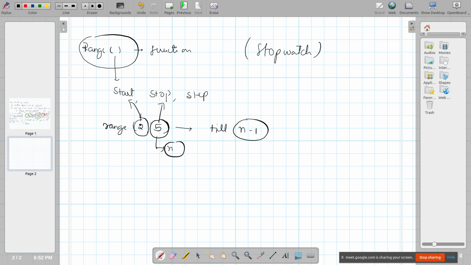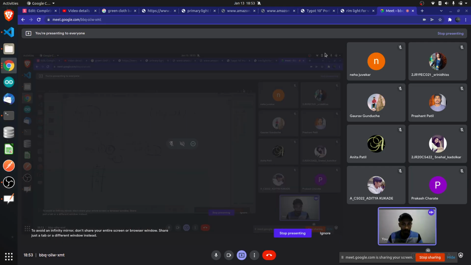So if you are telling it to start a stopwatch from 2 till 5, you know how the stopwatch will run. First of all, the stopwatch will start with 2, then 3, then 4, and 5 will not be printed. 5 will not be displayed. You know why? Because I have already told you, the range function ends at n minus 1. The range function will run only till n minus 1. n minus 1 means, the last number whatever you give here, that is n. It will run one less than n. That is n minus 1.